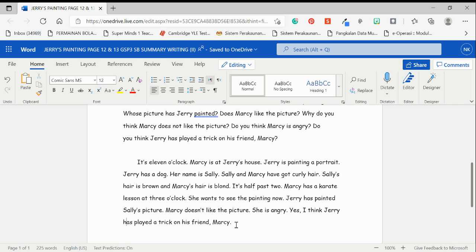It's the correct answer, but it will not be suitable for you to write like this in a summary. So firstly, you cannot have a statement. So you have to let go of yes. Then you also cannot have the phrase I think, because we are not writing a composition on your opinion or your feeling towards the story.